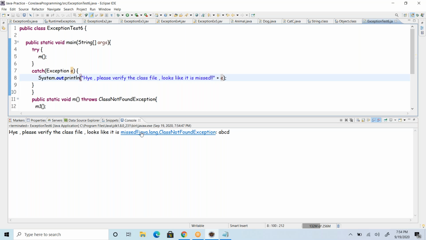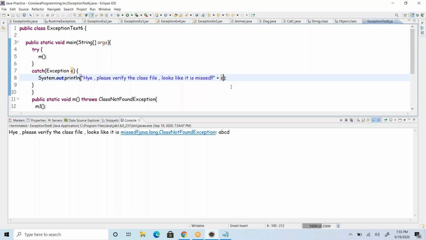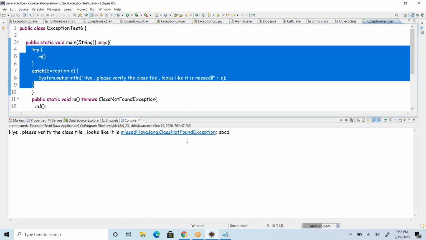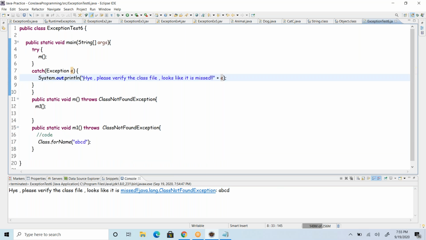This is what you are getting: ClassNotFoundException ABCD. If you want the line number and all, you can still get them. So that's how we can customize it, by suppressing the whole stack trace and giving a user understandable message.